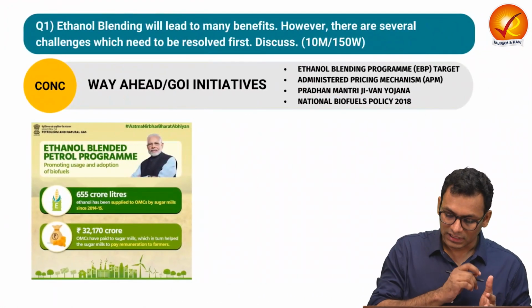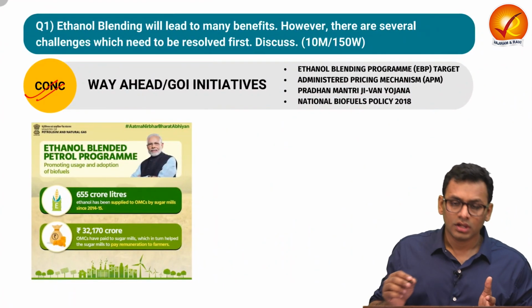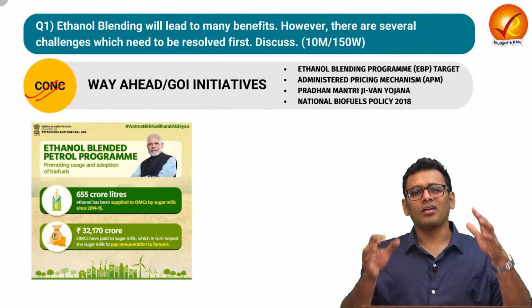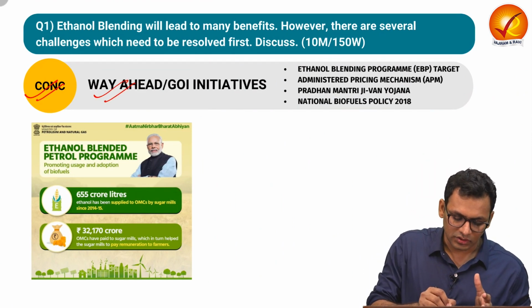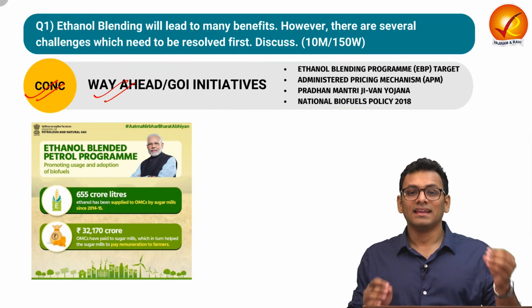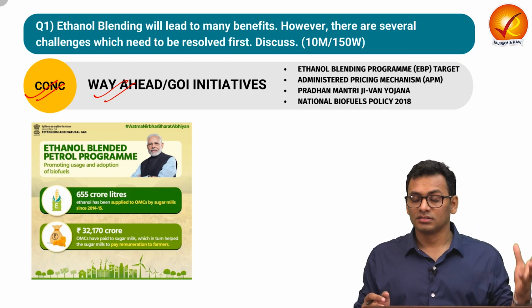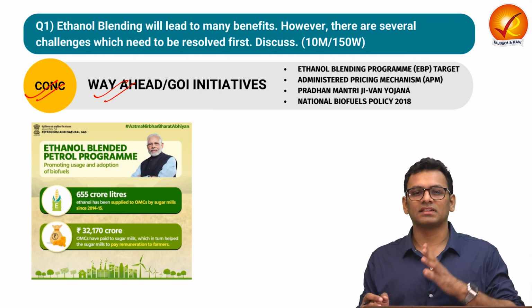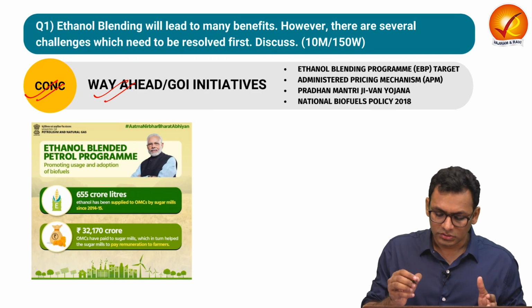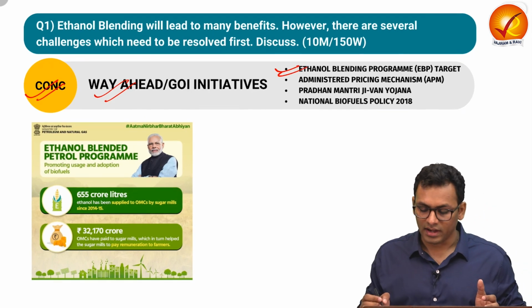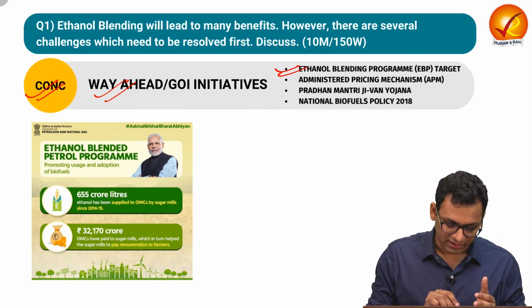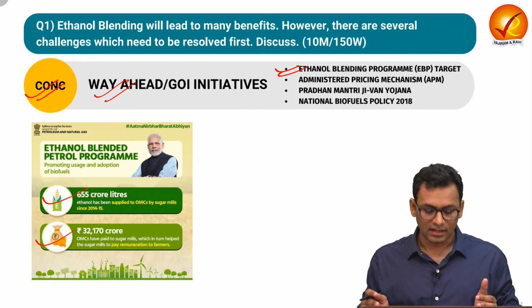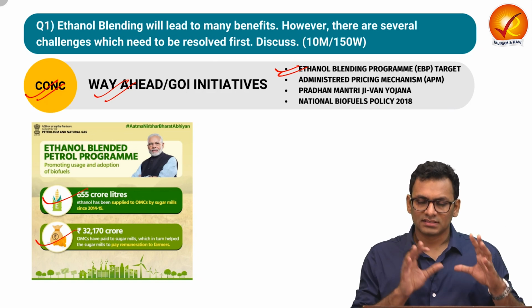Let us see the conclusion. Over here, you can talk about the way ahead or government initiatives with respect to ethanol blending. In the way ahead, you can talk about how ethanol can be derived from certain other sources so that there is no issue with respect to food security. Also, you can talk about how the ethanol blending program has certain revised targets, as in 20%. Government is also making sure that they are financing this kind of project.